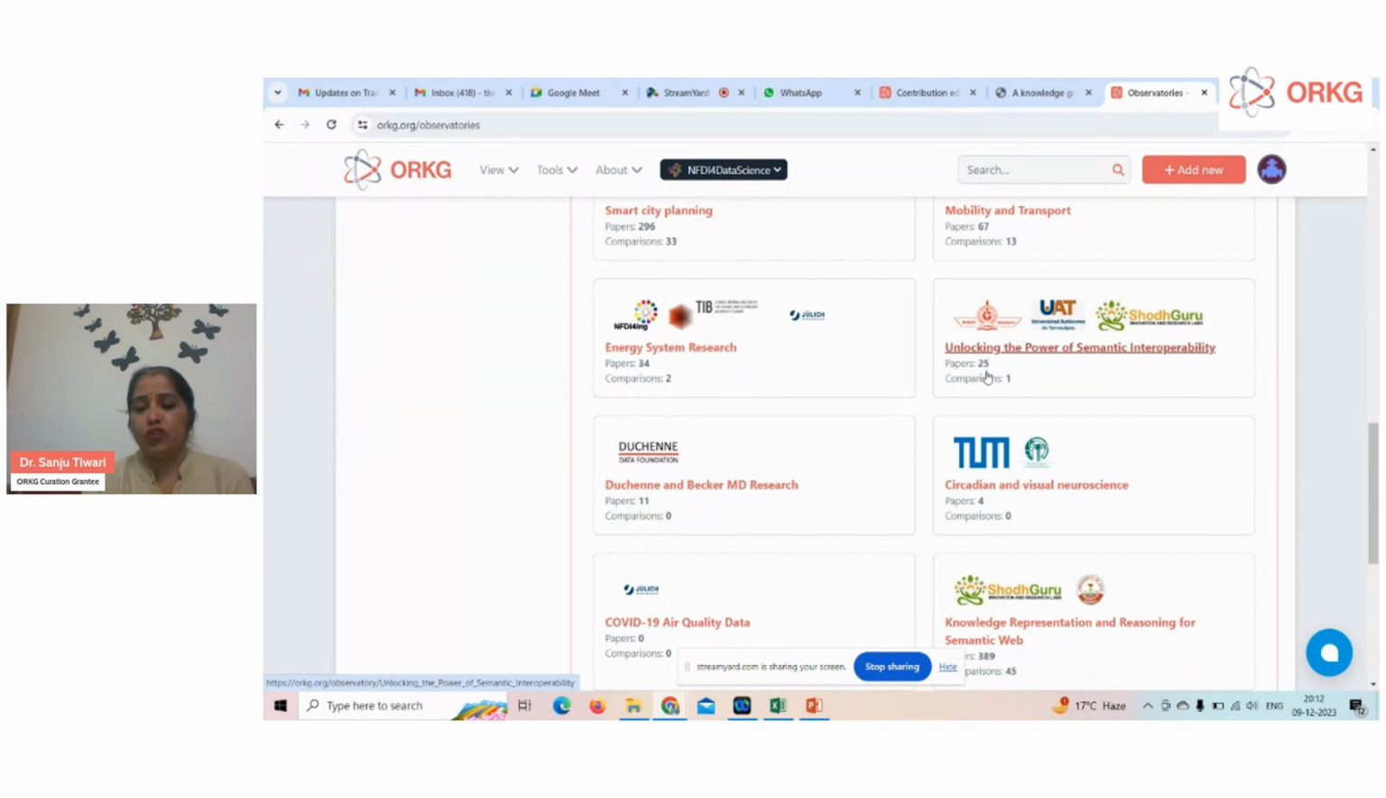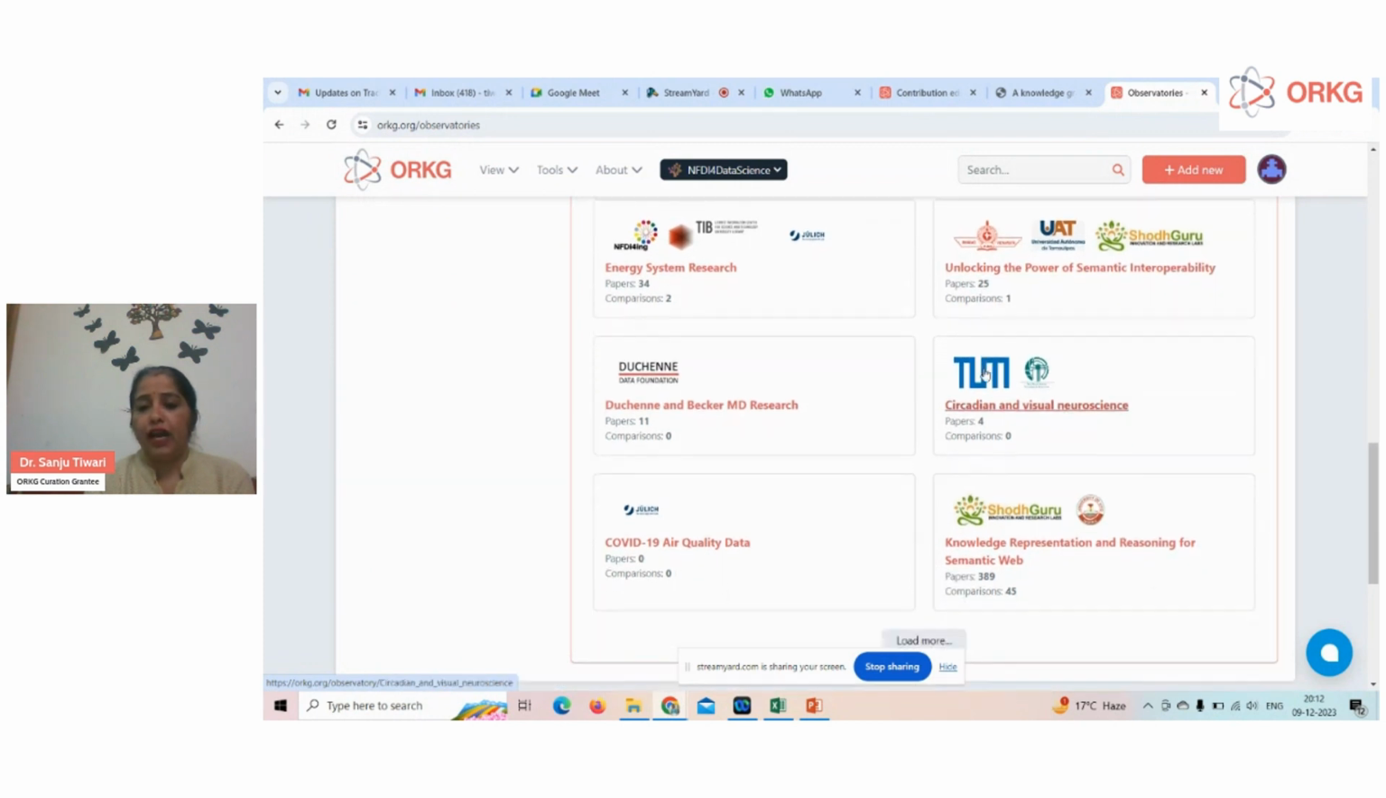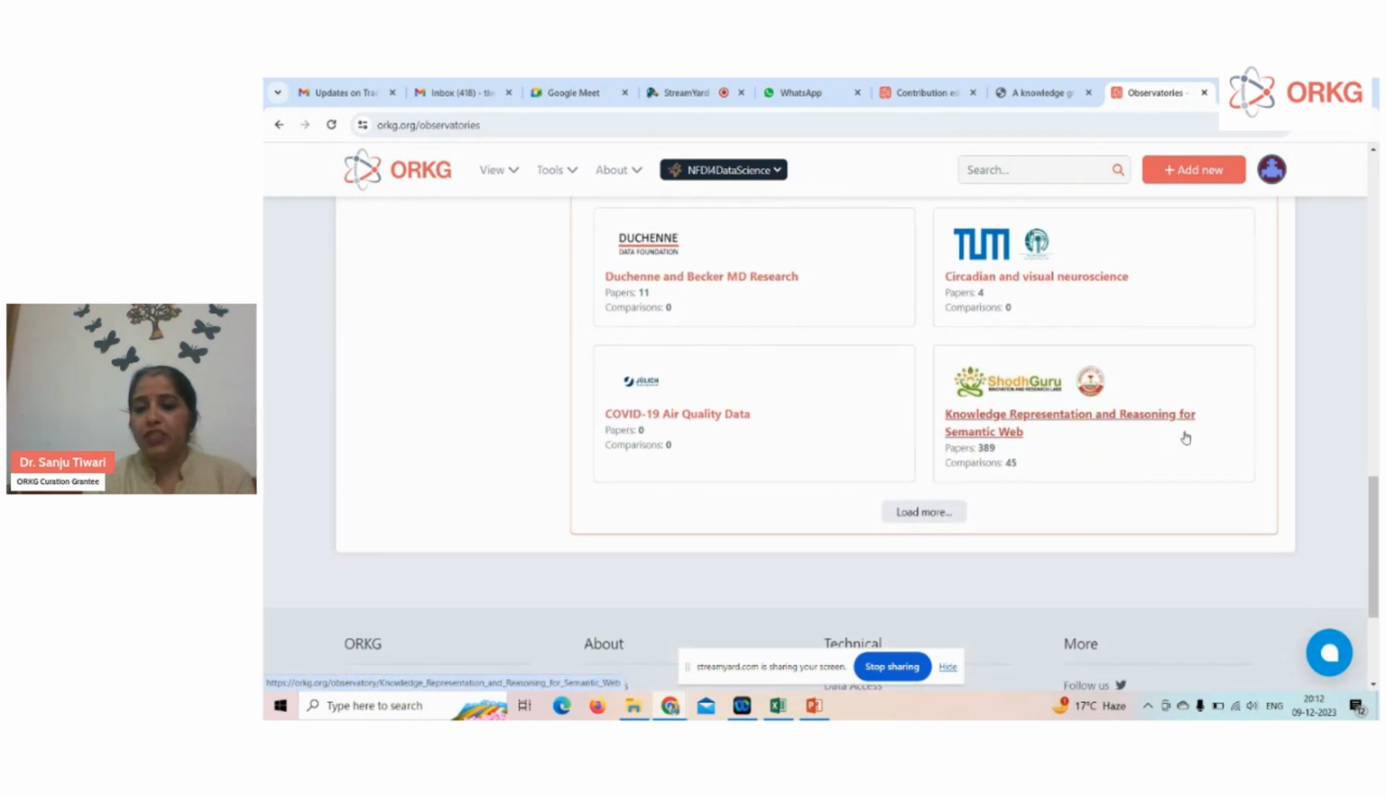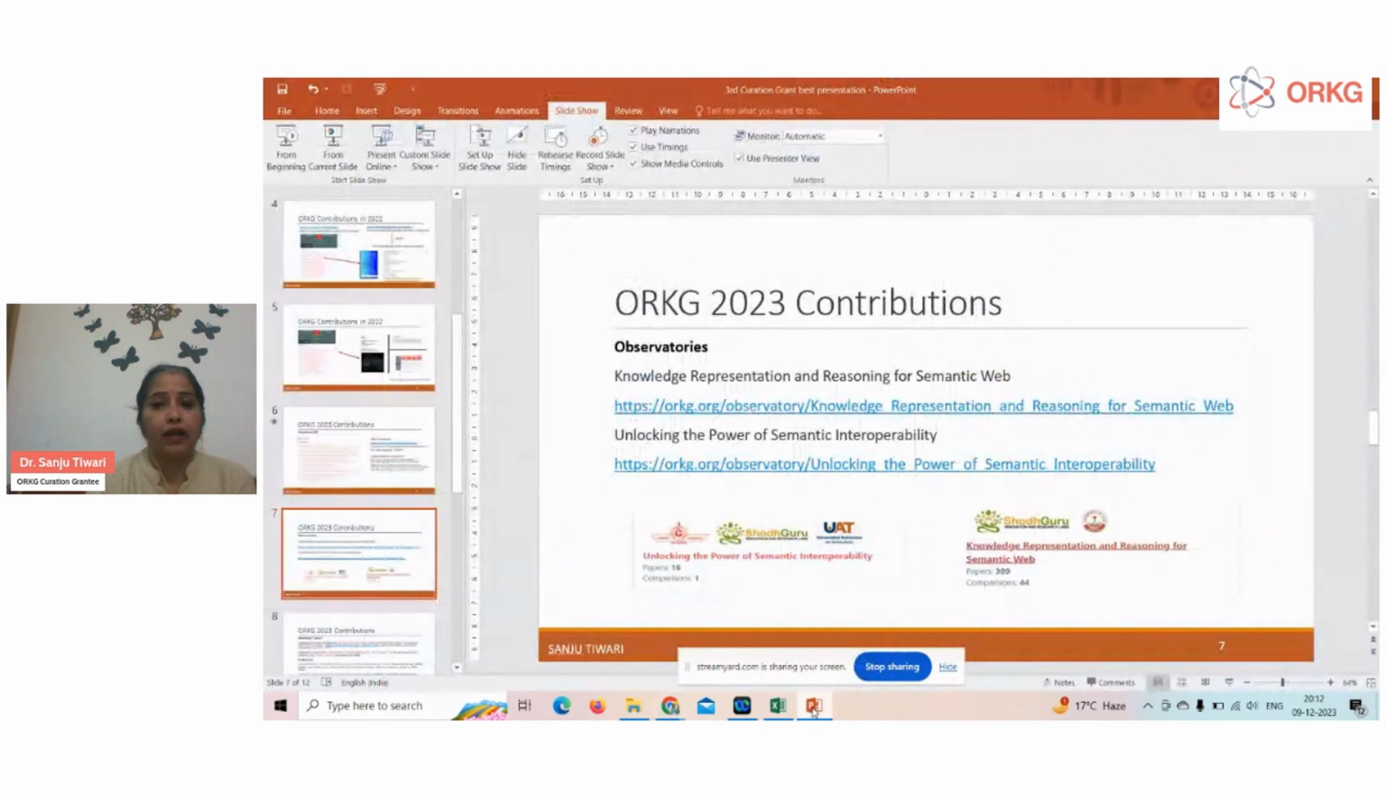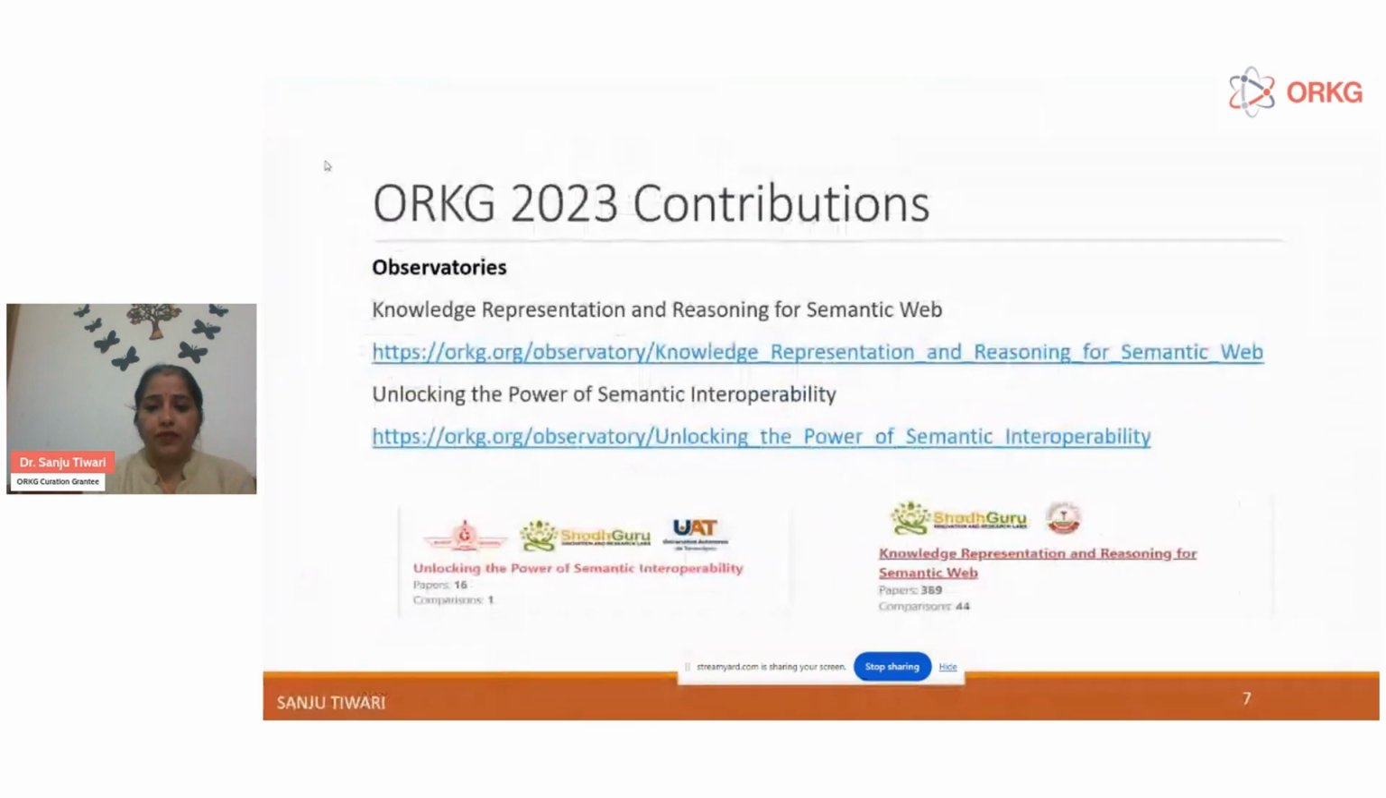Now, because I am continuously working, you can see the current status of the paper is 25, and in the Knowledge Representation and Reasoning for Semantic Web, that is collaborated with Nigeria, there are 389 papers and comparisons are 45. So in this way, anyone can access the articles and contributions on a specific theme or topic.